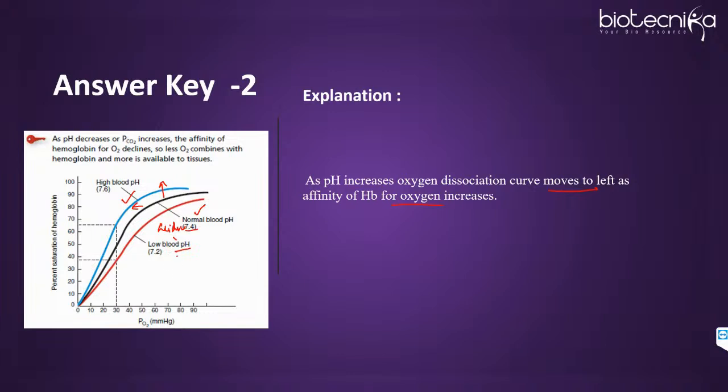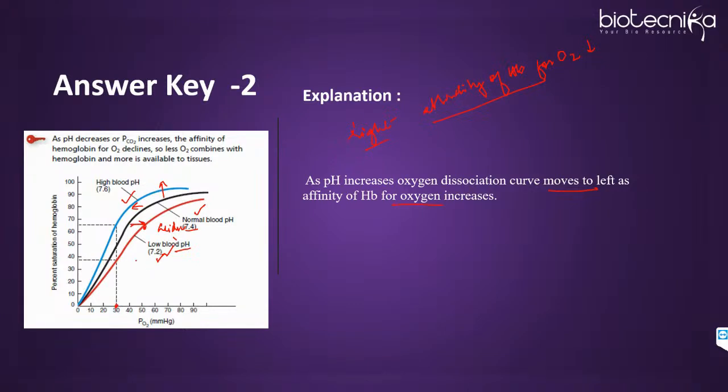So just a slight decrease also, you can see there is a major change in the graph. So at 7.2, the curve has moved towards the right. Just remember, curve moved towards right. Affinity of hemoglobin for oxygen will decrease. When the curve moves towards the right, affinity of hemoglobin for oxygen decreases. So that is why the curve is moving towards here.